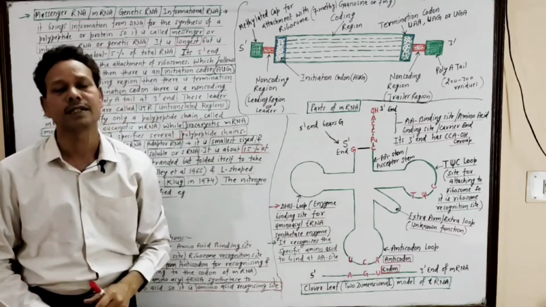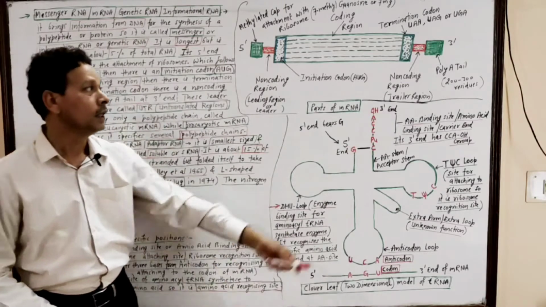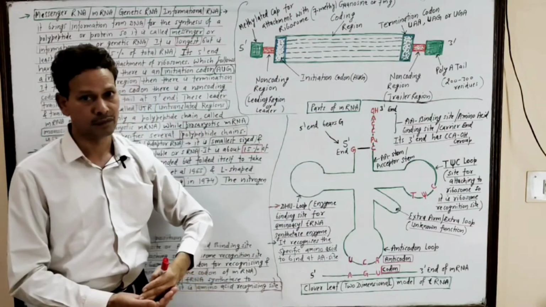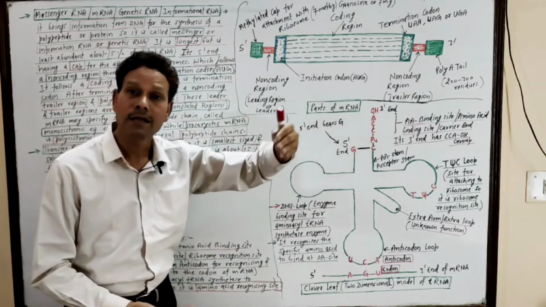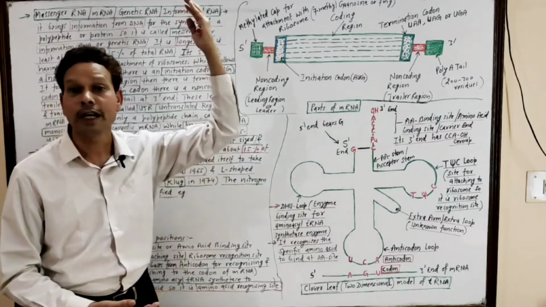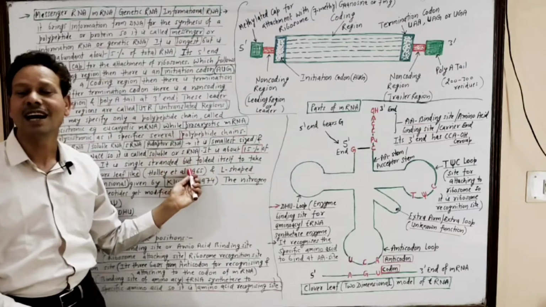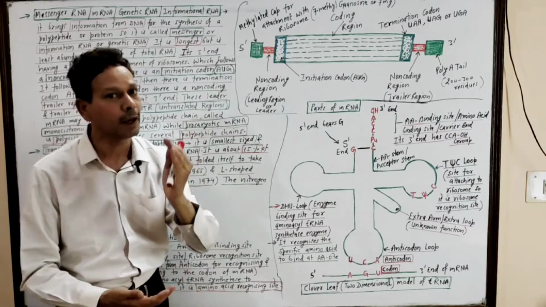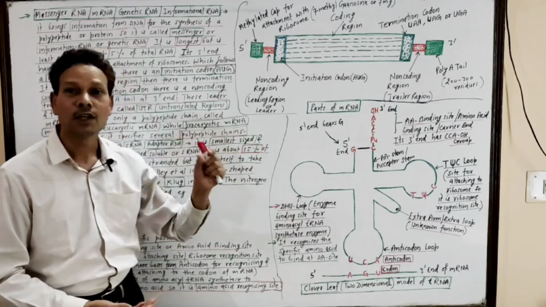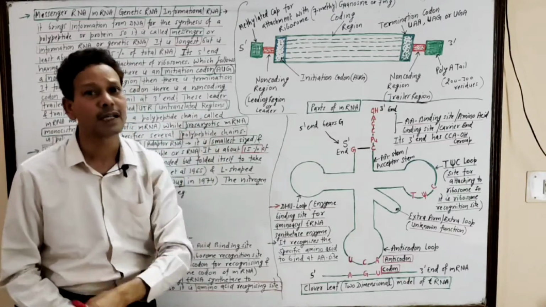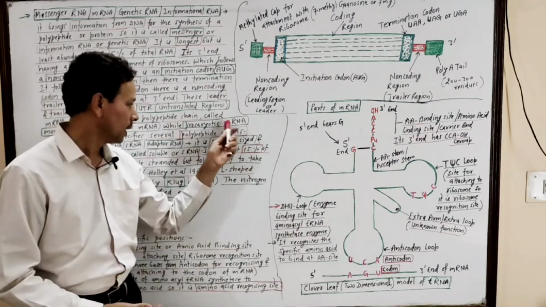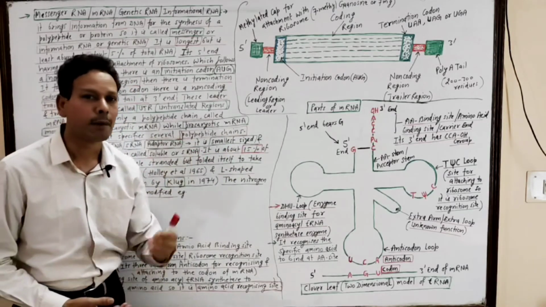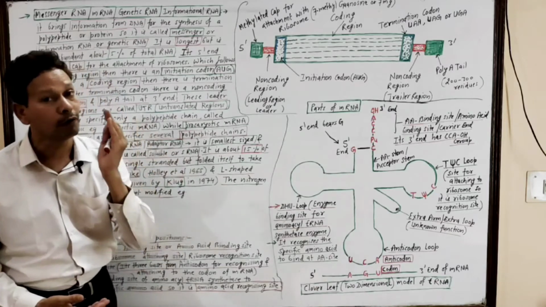It is the smallest RNA. Note down, this mRNA, messenger RNA, is the longest RNA. The ribosomal RNA is the most abundant RNA, 70 to 80%. And this tRNA, transfer RNA, or adapter molecule, this adapter RNA, is soluble RNA, or the smallest RNA. And this tRNA constitutes about 15% of total RNA.